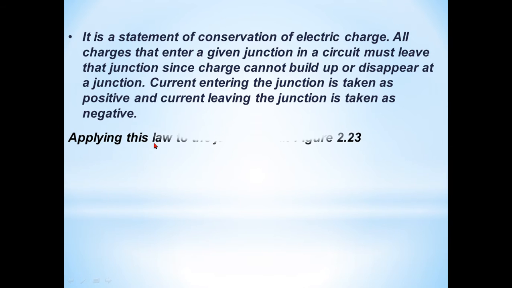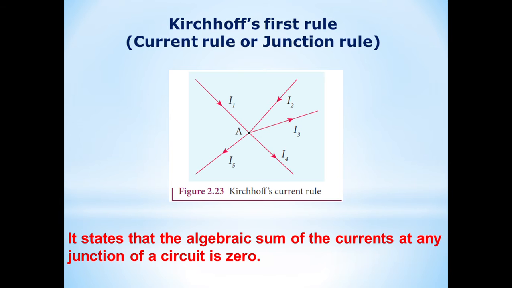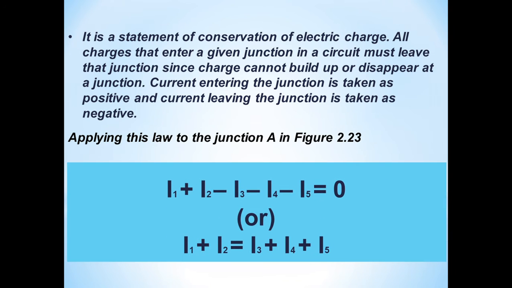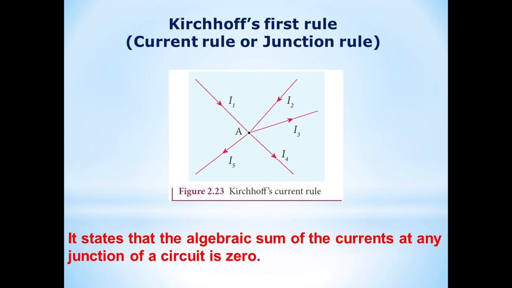negative. Applying this law to junction A in the figure, this is junction A. I1 plus I2 minus I3 minus I4 minus I5 is equal to 0. That means I1 and I2 are entering the junction, so they are taken as positive. I3, I4, I5 are leaving the junction, that is why they are taken as minus.